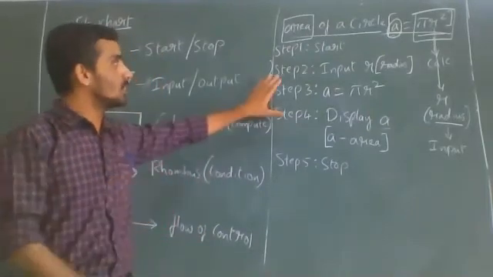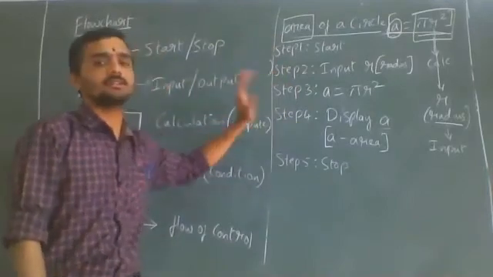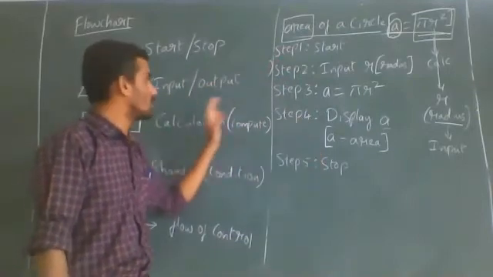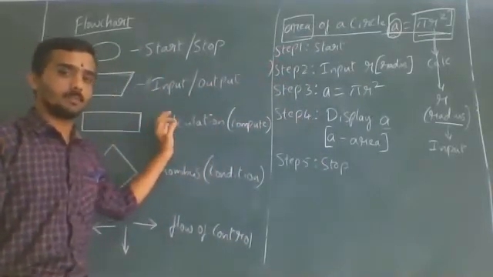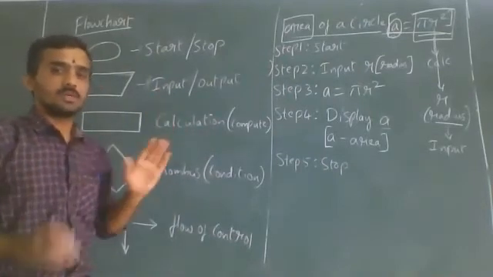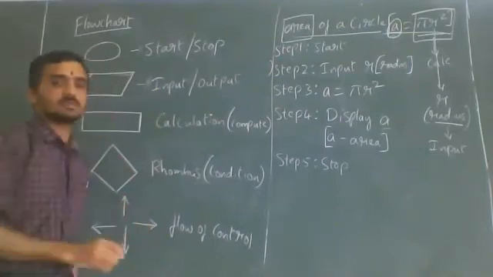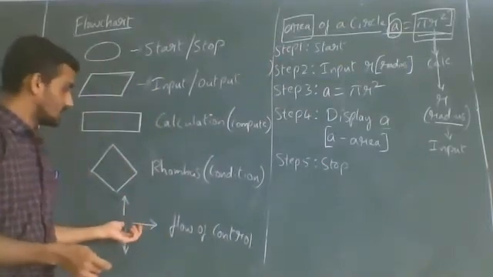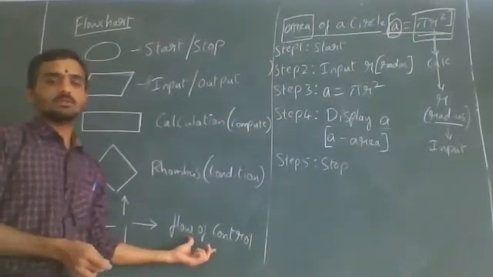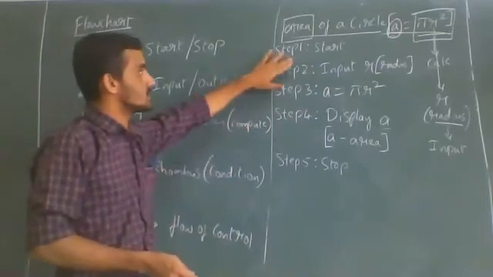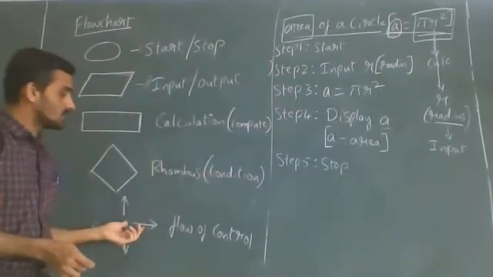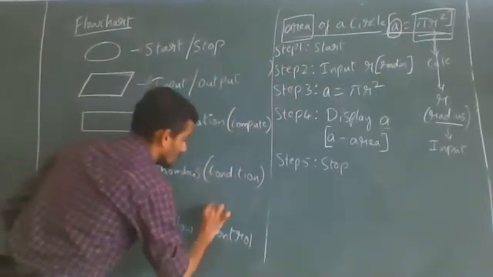See, when you go to the algorithm, step numbers itself indicate the flow of program control. Step 1, step 2, step 3, step 4, step 5, right? When we go to the flowchart, here we will not write step 1, 2, 3, and 4, but we will write the symbols, and for every symbol there will be connection. These connections, that is flow arrow marks, itself indicate flow of program control. To try to understand here, in algorithm, the step numbers indicate the flow of program control. In flowchart, these arrow marks indicate the flow of program control.